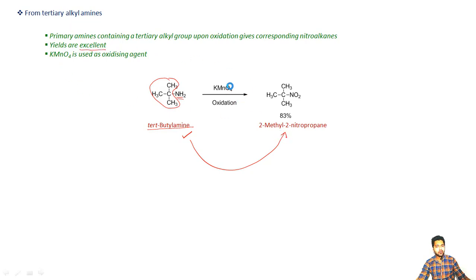And the reagent is what? It is KMnO4, potassium permanganate. And being an oxidizing agent, we can refer to this whole reaction as some sort of oxidation reaction. And by oxidation, what we mean is the addition of oxygen atoms, or at the same time we can also say the removal of hydrogen atoms.